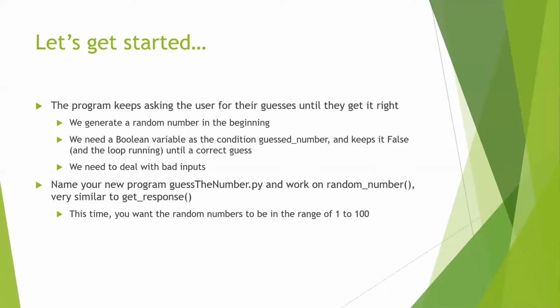Now let's get started with the game. I want you to create a new Python file called guessNumber.py and work on a new method called randomNumber. This will be very similar to getResponse that you've worked on in workshops 1 and 2. But this time I want you to create the random numbers within the range of 1 to 100. Let me pause the video now. I will show you how to do it shortly.